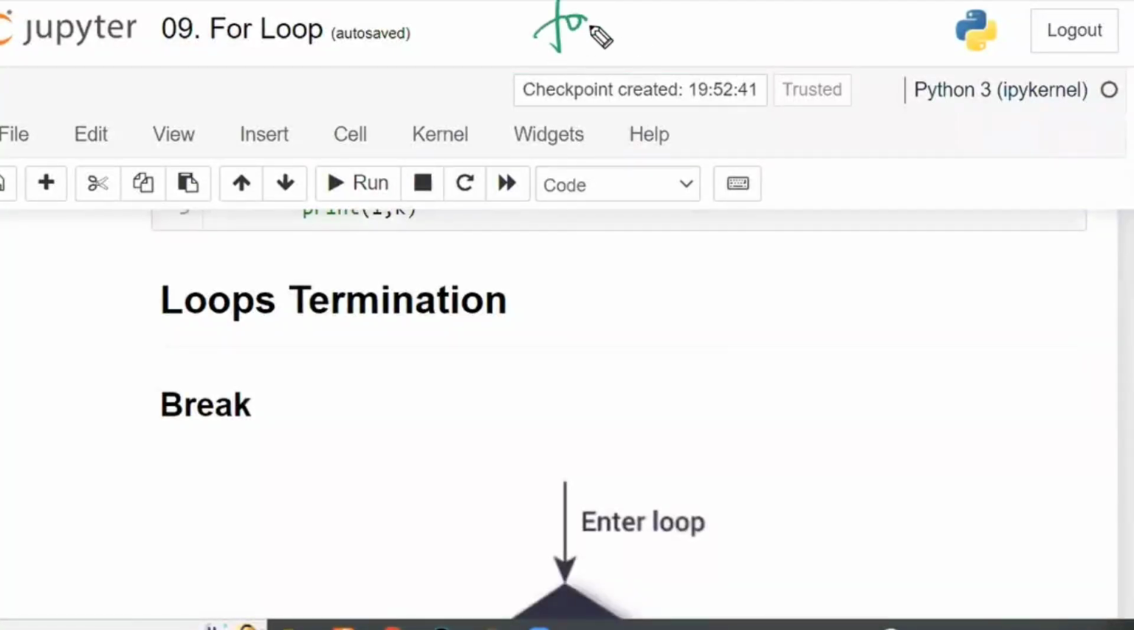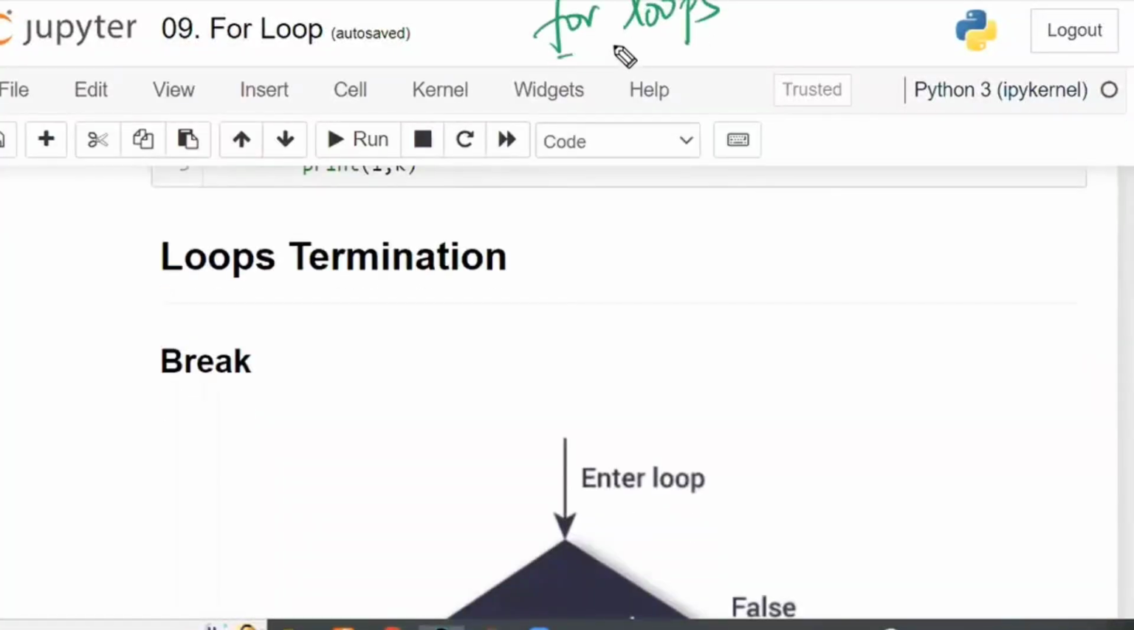Last class we discussed the for loops. We have taken 2 classes for understanding the for loops. Till Friday we have completed for loops, right? And how the loop works.